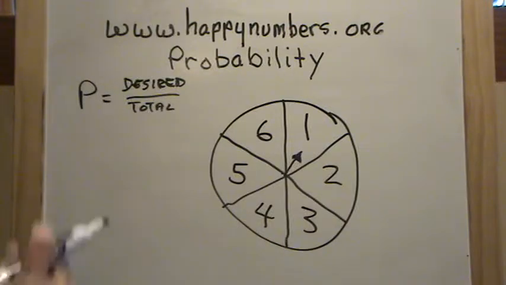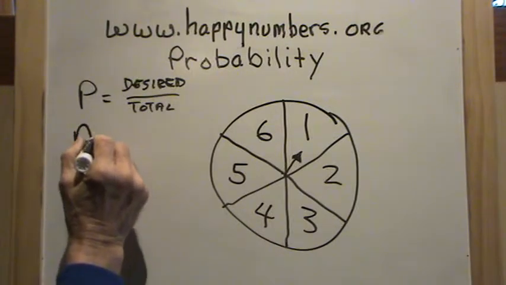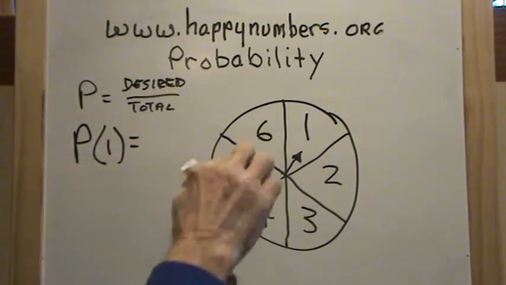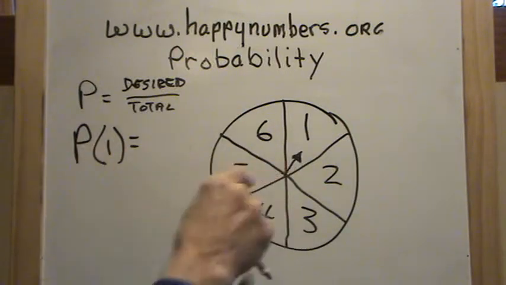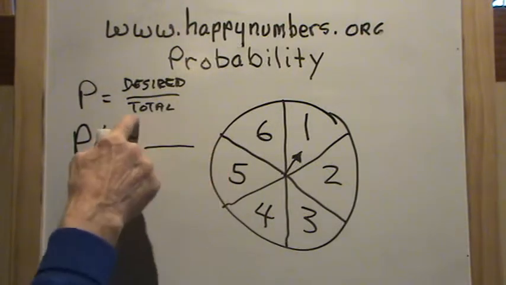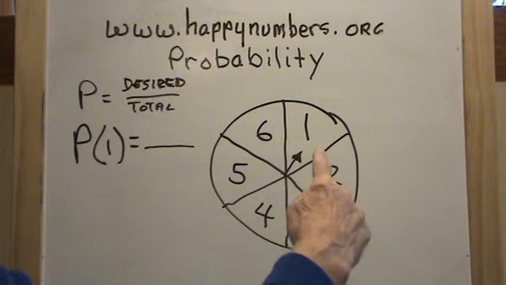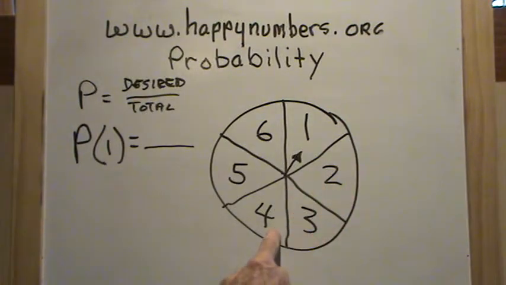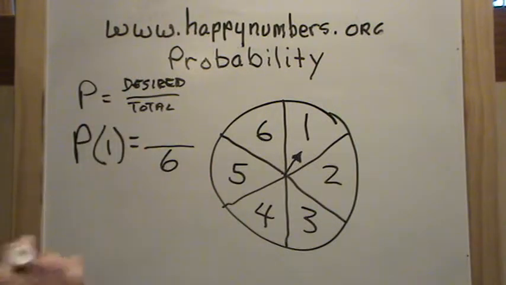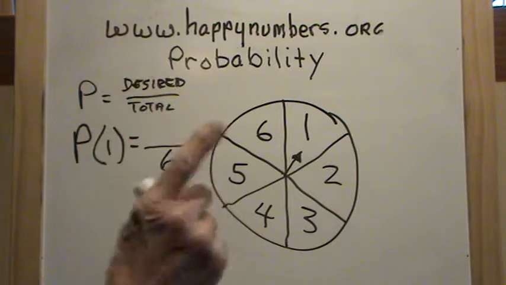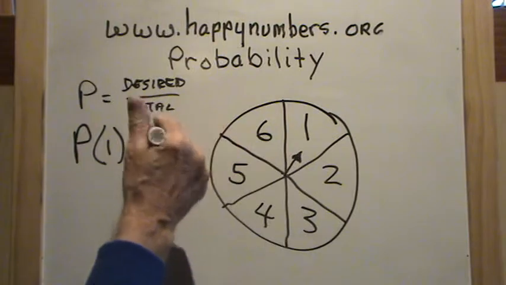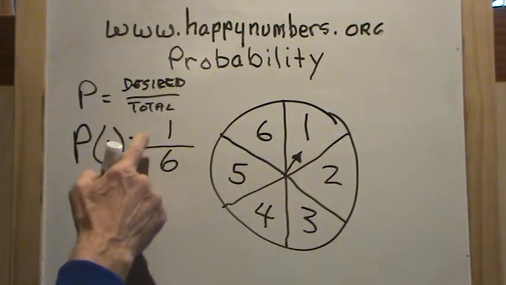Well, suppose we wanted to know what is the probability of getting a 1? What is the probability of spinning the spinner one time and having it land on the number 1? Well, we have to then have the total number of possible outcomes. It could land on 1, or 2, or 3, or 4, or 5, or 6. So there are 6 possible outcomes. And what is the probability of it just being on the 1? Well, just 1, that's our desired outcome. So the probability is 1/6.